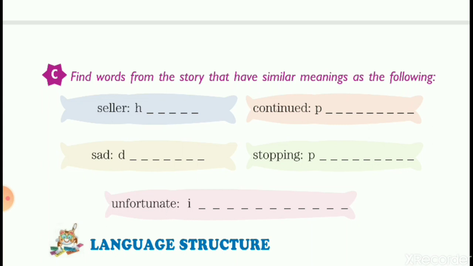Now, the third word is unfortunate. And for unfortunate, read the title of the lesson. What is the name of the lesson? The Inauspicious Justice. So, from the title, you can get the word of similar meaning, which means unfortunate, unlucky. And the word is inauspicious. So again, I'm repeating the spelling of inauspicious.